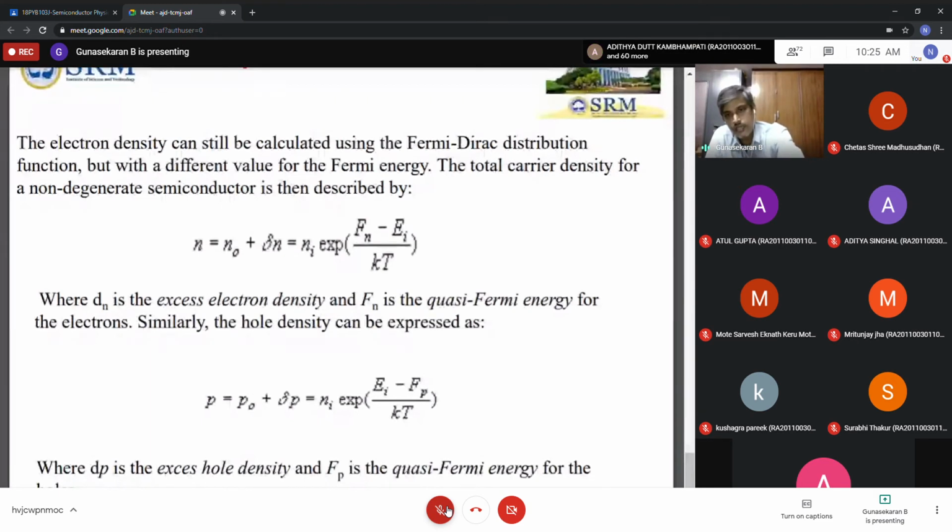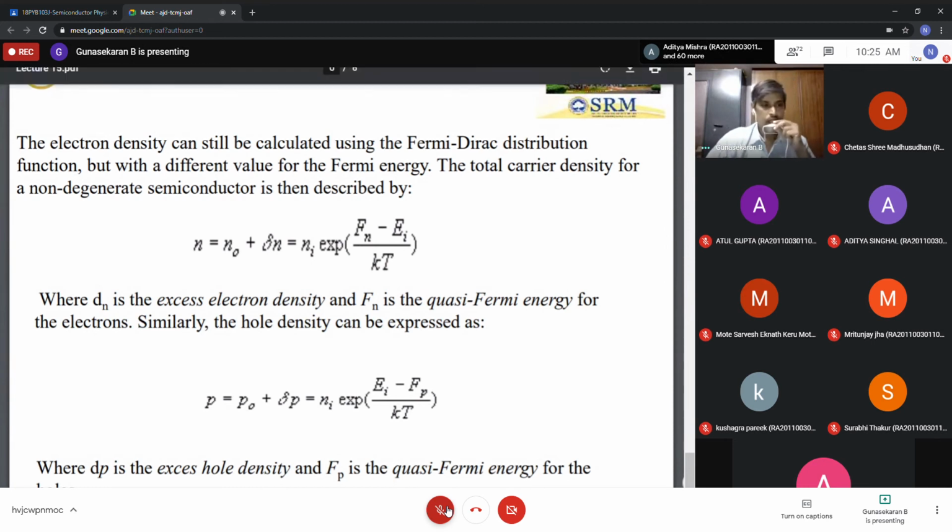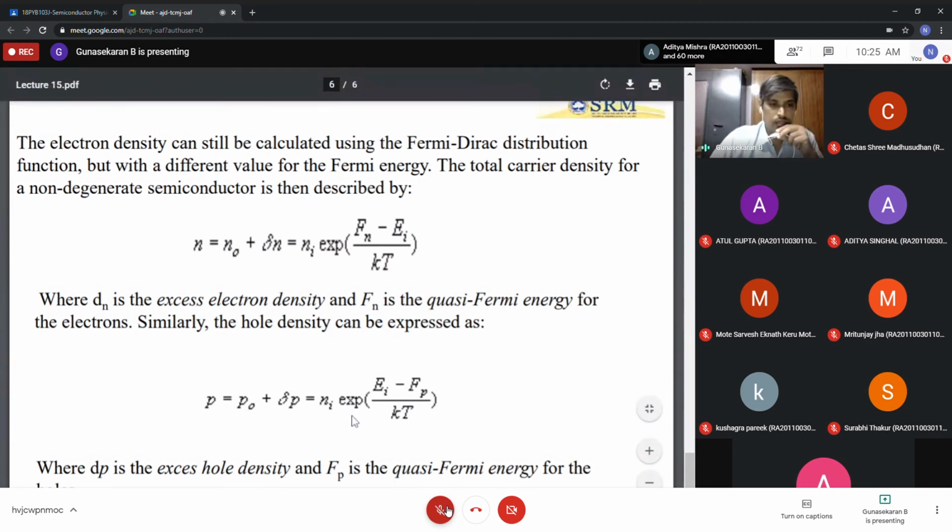In both cases, Fn and Fp are different: the quasi-Fermi energy of electrons and the quasi-Fermi energy of holes. These equations give the total carrier density in non-degenerate semiconductors for both electrons, N, and holes, P. We will discuss these equations in detail in module 2, where you will derive them. No problem.